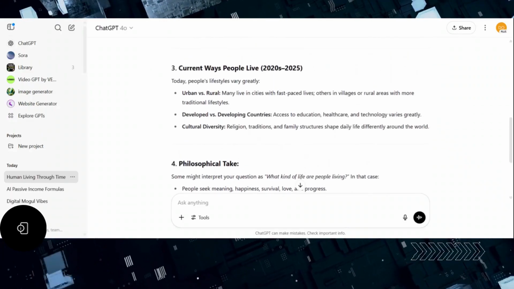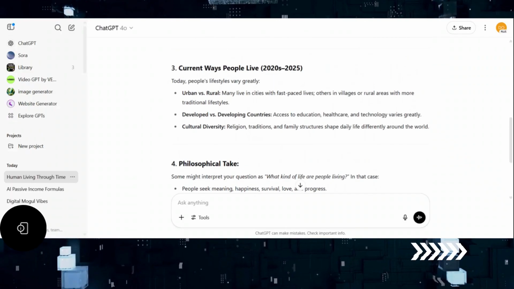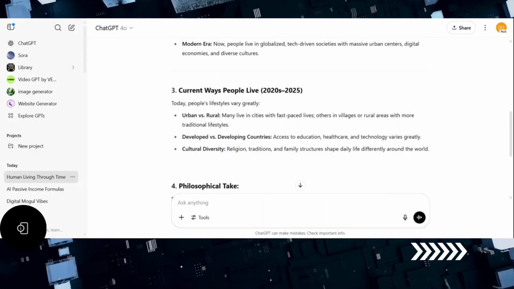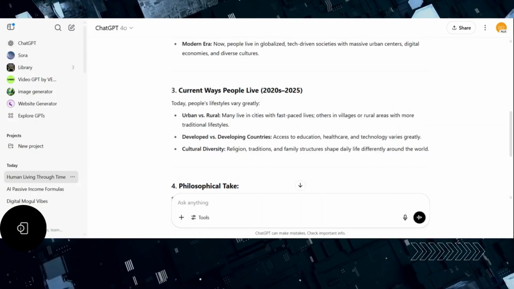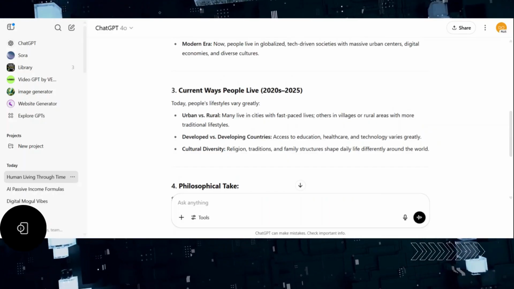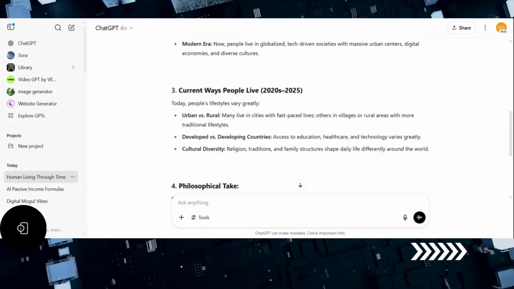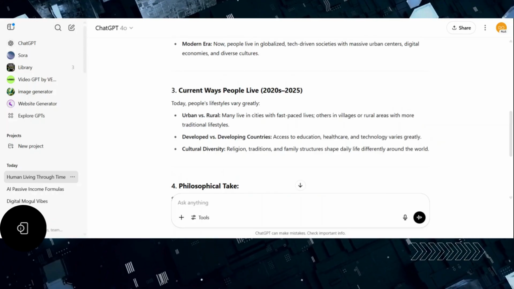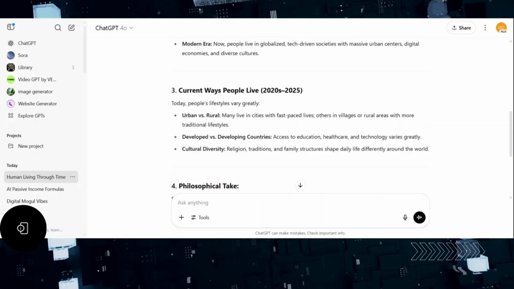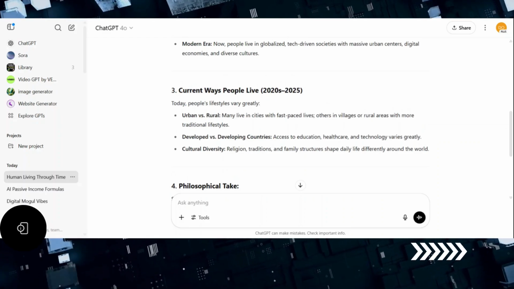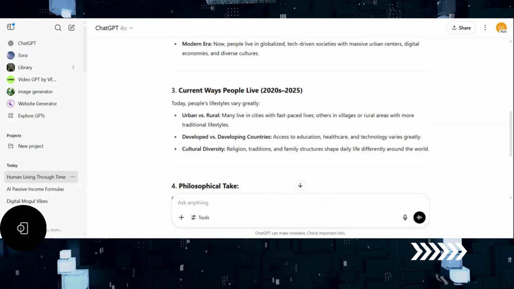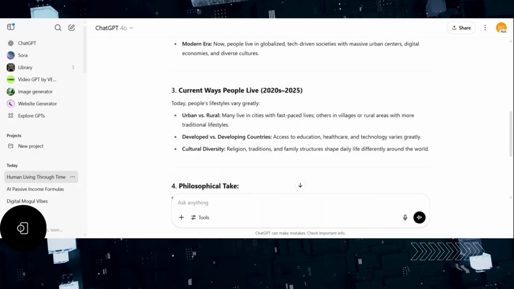So where I read exactly, some might interpret your question as what kind of life people are living. In this case, people seek meaning, happiness, survival, love, and progress. Many face challenges, actually inequality, climate change, mental health issues, conflicts, but people also build, connect, learn, and innovate.